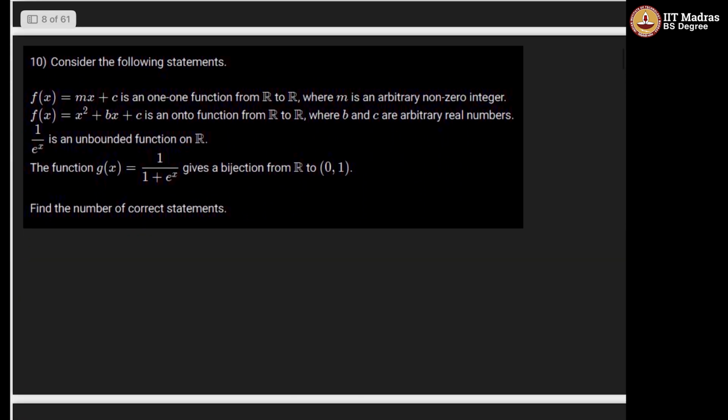Okay, let's move to question 10. First option: f(x) = mx + c is a one-one function from R to R, where m is arbitrary. Clearly this is a line, something like that. It will obviously pass the horizontal line test, right? So this is a one-one function.